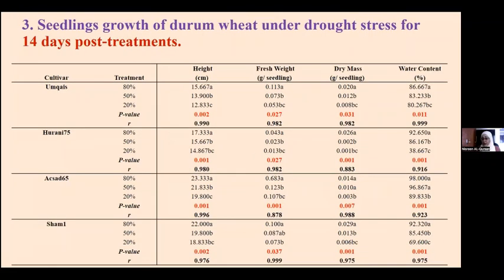The same scenario was noticed when the seedlings were subjected to 14 days post drought treatment. So in this study, I just want to mention one thing. For all the 4 cultivars, there's certain variability between the cultivars. They respond to drought stress differently, but all of them showed a positive correlation: as you decrease the water level, the physiological growth decreased, and all of the data were significant under all water stress treatments after 7 days or after 14 days.